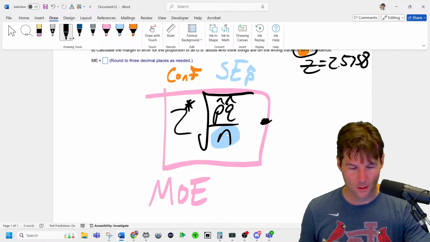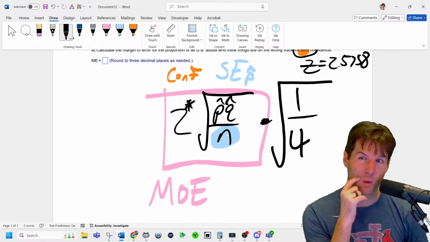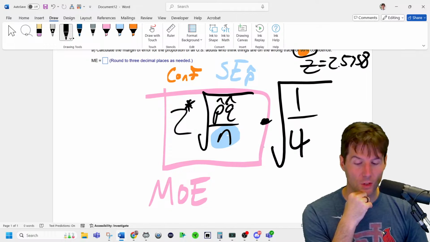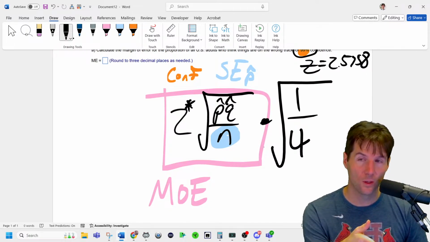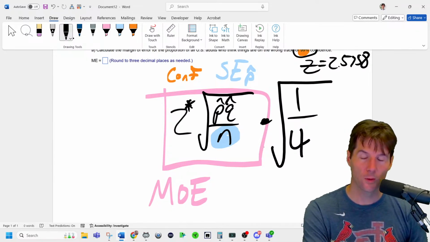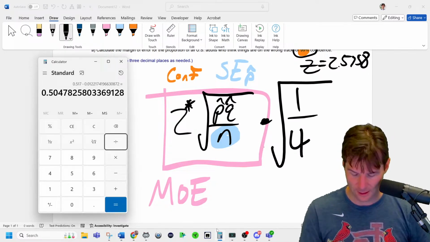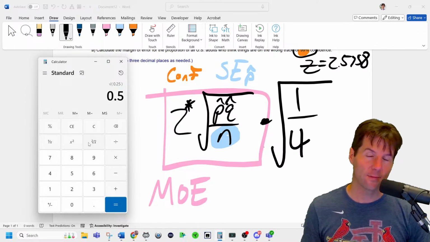Technically it's the square root of 1/4. Why? Because you need to figure out how much more sample size you need to get half the margin of error. If you square root 1/4, you get a half.